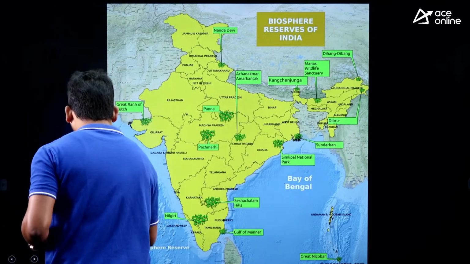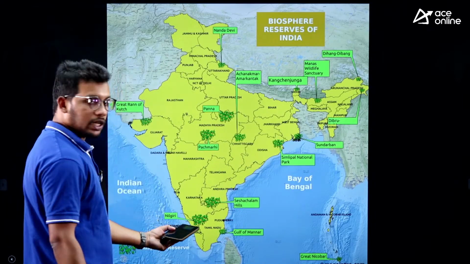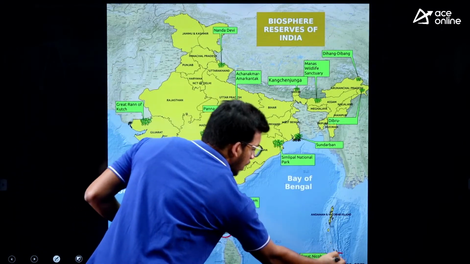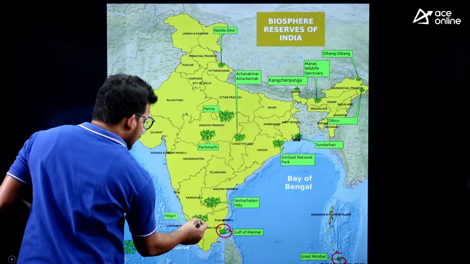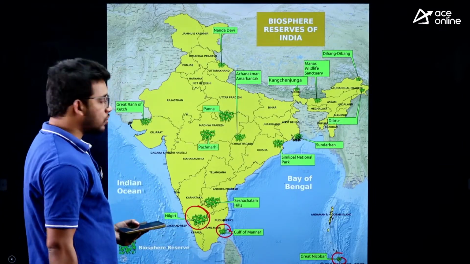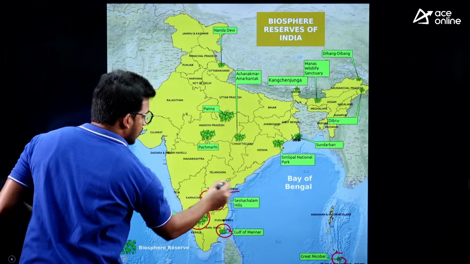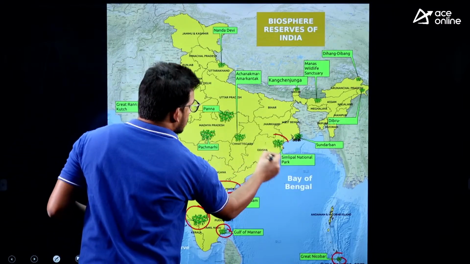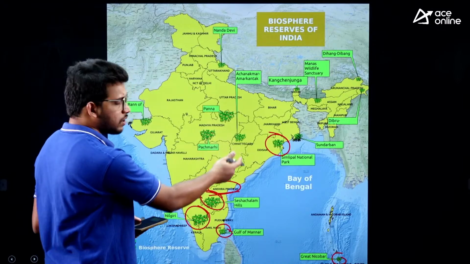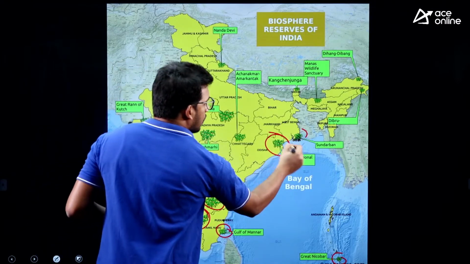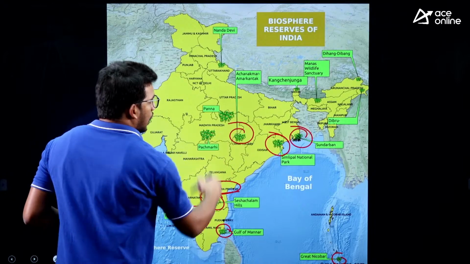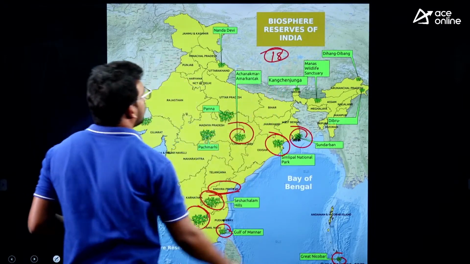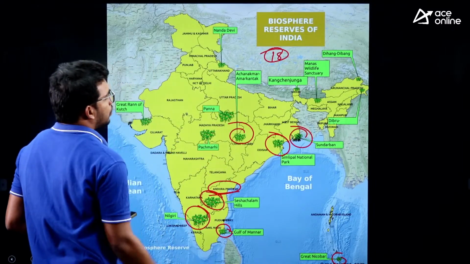We have around 18 biosphere reserves in India, starting from the southern region: Gulf of Mannar Biosphere Reserve, Great Nicobar Biosphere Reserve, then comes the Nilgiri Biosphere Reserve, Seshachalam Biosphere Reserve, that we have seen in Andhra Pradesh, right. Then going back towards the north, Simlipal Biosphere Reserve, it is a national park as well as a biosphere reserve, Sundarban Biosphere Reserve, then Achanakmar-Amarkantak Biosphere Reserve. Total 18 are there in India, right. Sorry, total 20 I guess, you can count it down.